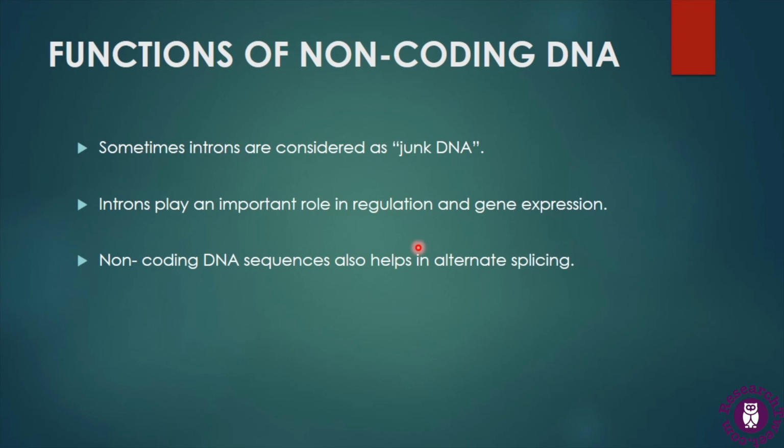We know what alternate splicing is: it is a process that allows a single gene to encode multiple proteins because exons can be assembled in multiple ways. When introns get spliced or removed by the process of RNA splicing, the exons can assemble in multiple ways, and in that condition they can code for different proteins. So these are the functions of non-coding sequences in organisms.